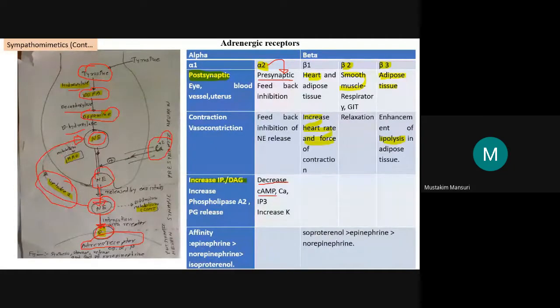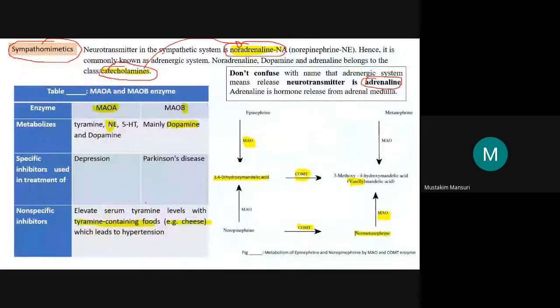And in the neuron there is a metabolizing enzyme known as MAO. There are two metabolizing enzymes, MAO and COMT, which metabolize the norepinephrine. Regarding this, just go through this table: MAO A and MAO B.